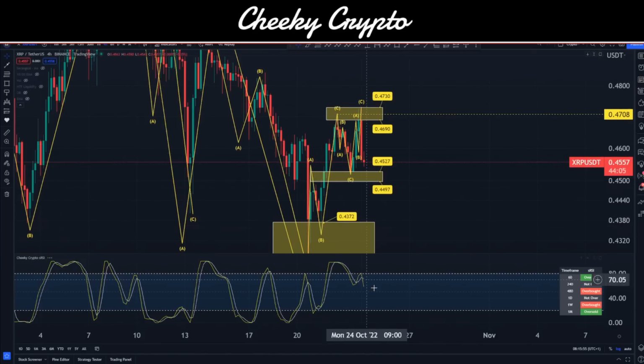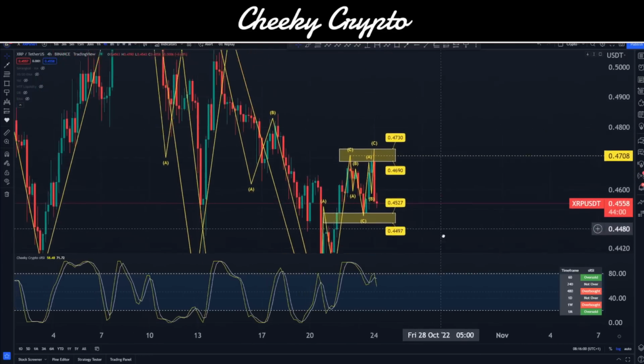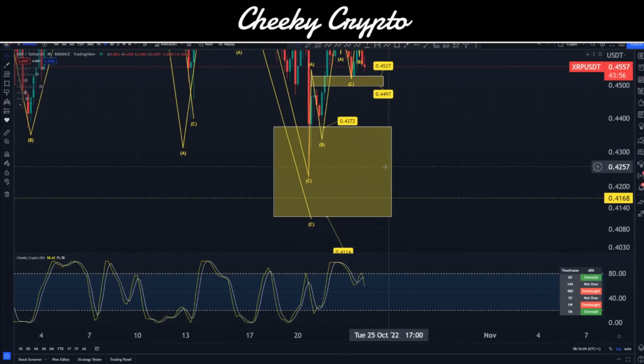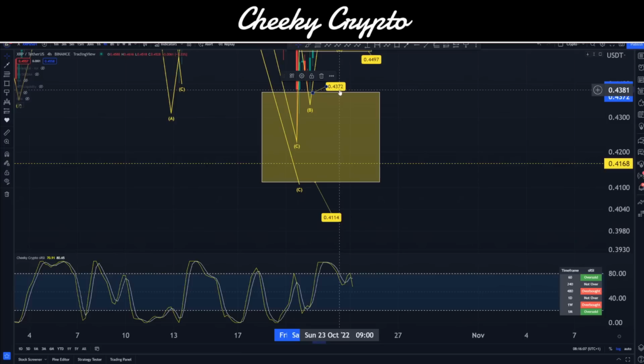Okay, let's just check that 4 hour chart. Yeah, we've got some progression to the downside. So it could be that all of this is something that we are going to be pulling back down into our lower range for. Okay, and this is a range that we were talking about not that long ago.